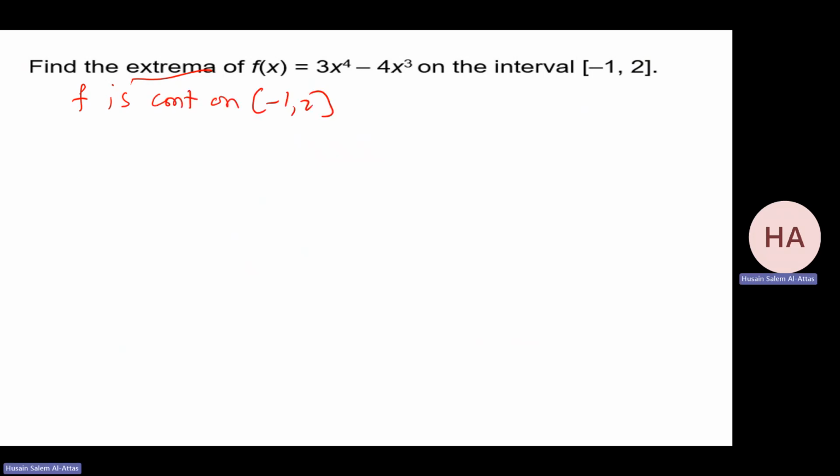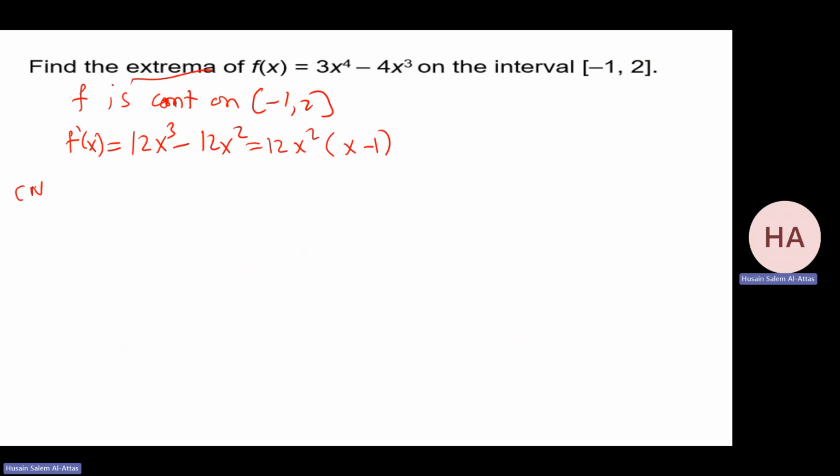Actually, the function f is continuous everywhere, but I should specify f is continuous over a closed interval. Then I find f prime. That will be 12x cubed minus 12x squared. Then I take 12x squared as a common factor. The remaining is x minus 1.